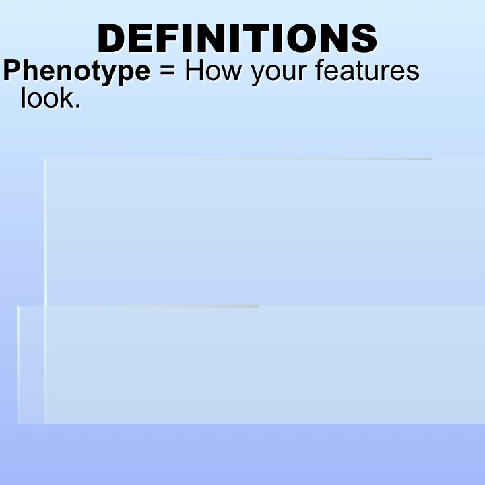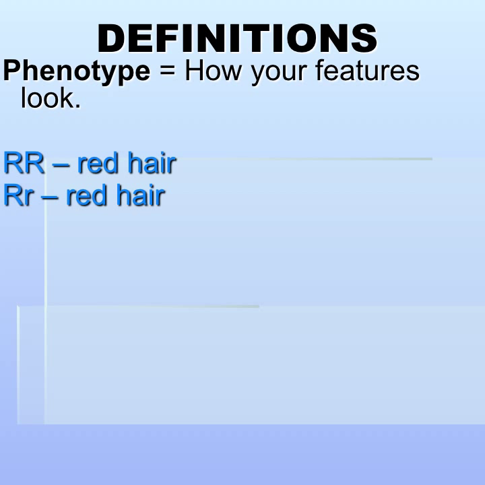Phenotype. Phenotype to me is kind of like, it starts with a P, so I think of picture. What does it look like? So what are your features? Are you tall or are you short? Are you red or are you white? So do you have red hair? Big R would be red hair. That would be a phenotype. Big R, little r would be red hair. It's the same phenotype. Little r would be brown hair. That's a different phenotype. It's the different way it looks. So phenotype starts with a P, and think of it like a picture. What does it look like?